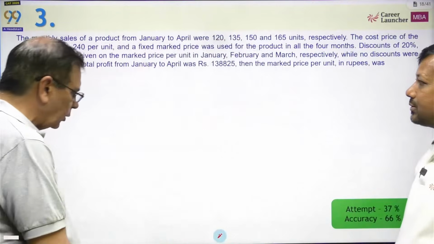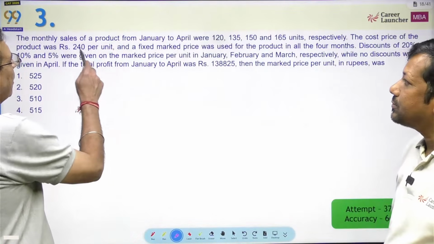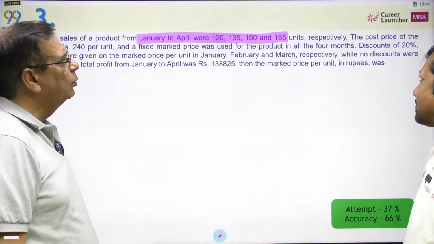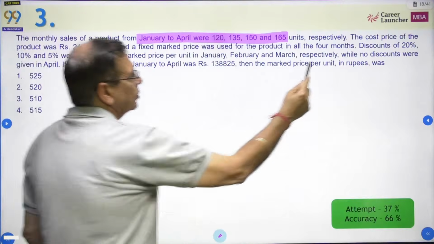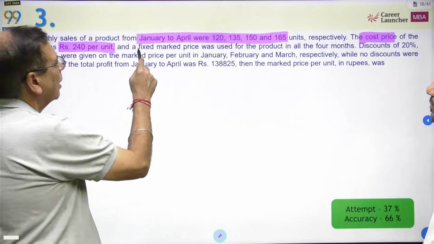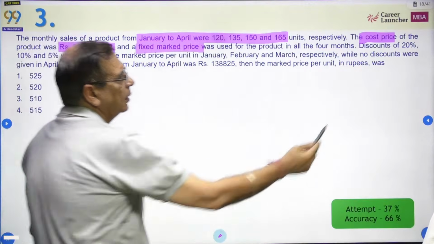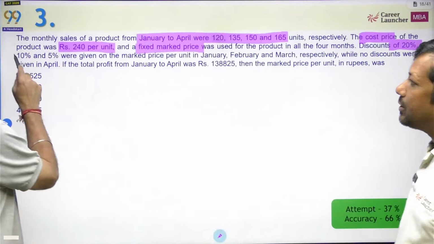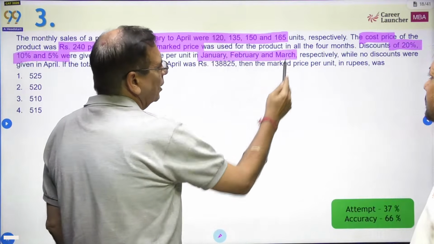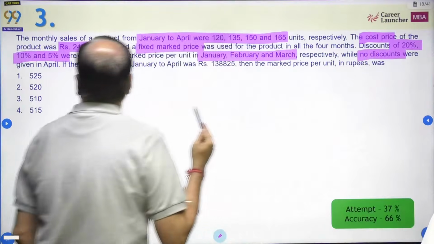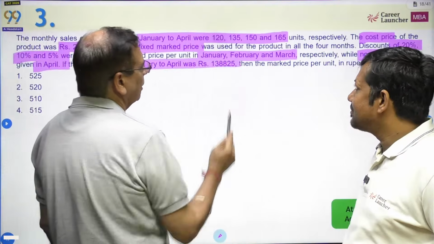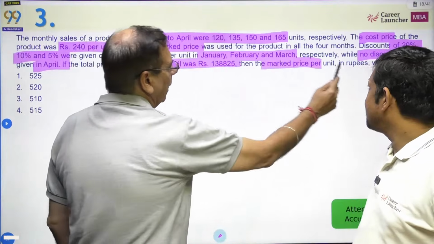Okay, let's read the question to understand why I am saying this. Monthly sales of our products from January to April were 120, 135, 150 and 165 units respectively. Cost price of the product is rupees 240 per unit and a fixed mark price was used for the product in all 4 months. Discount of 20%, 10% and 5% were given on the mark price per unit in January, February and March respectively. No discount was given in the month of April. Total profit from January to April was 138,825. Then what is the mark price per unit in rupees?